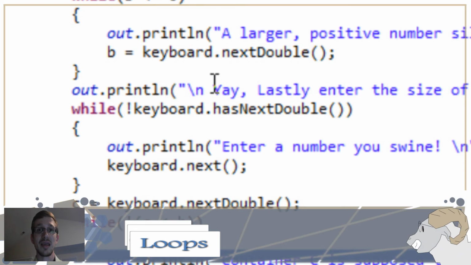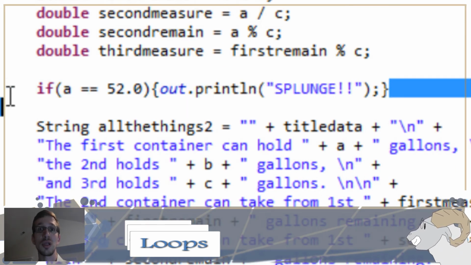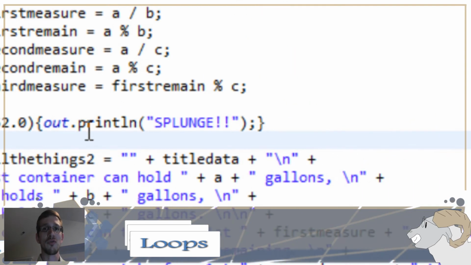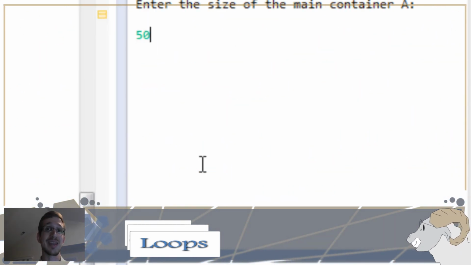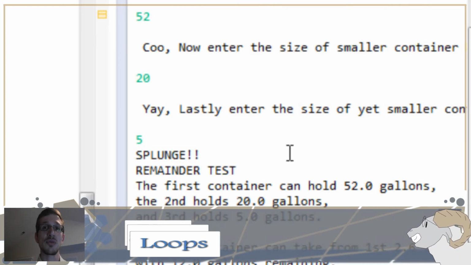The last thing is the if statement, which is very simple. It says, if this, then do what's in the curly brackets. And that's it. So in this case, we say if A is equivalent to 52, and that's what the double equals means, equivalent, and you need to use that with if statements. If A is equivalent to 52, then output this statement, splunge. And you see if we type in something that's not 52, we don't see splunge. But if we do type 52, look at that, there it is, splunge. So very simple, and this has many applications.